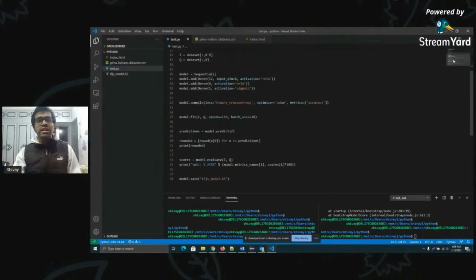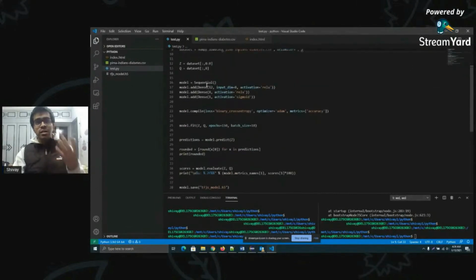First I create my model. I'm creating a Sequential model with three dense layers, and I'm using the loss function binary cross-entropy and the Adam optimizer, and then I compile my model. Then I fit my model on the data with the number of epochs as 150 to train my machine learning model. Once my model has been trained, I just utilize model.predict. So this is a very standard Keras-based approach that we are using.